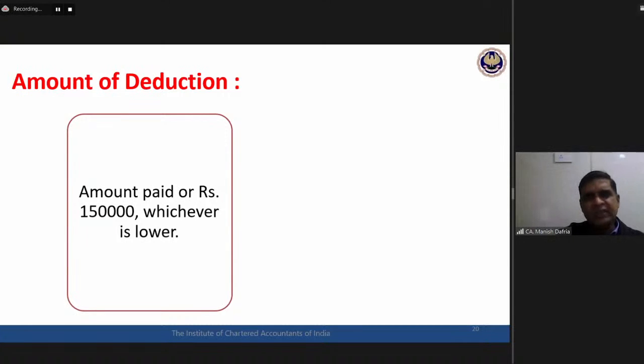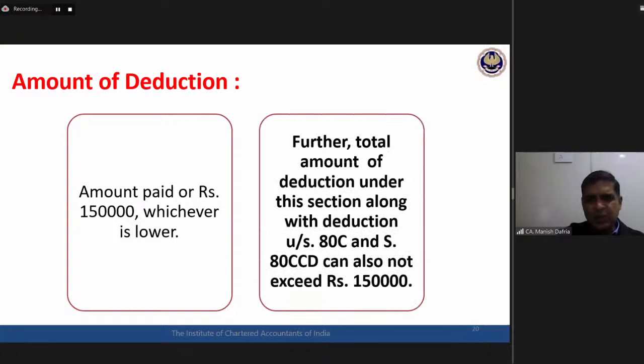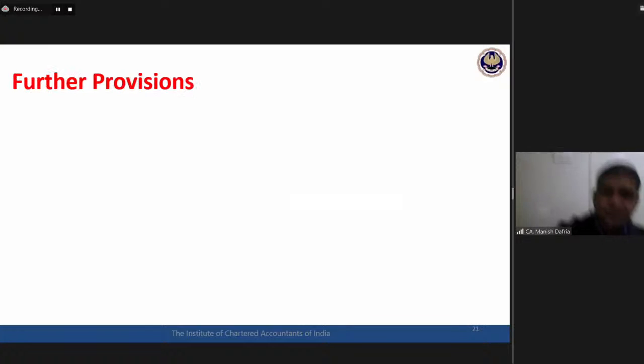The maximum deduction one can claim in 80CCC is 1,50,000. This 1,50,000 is the overall limit along with section 80C, 80CCC, and then 80CCD clause 1 also, which we will be discussing later on. So all three inclusive, maximum 1,50,000 deduction can be claimed. You can claim complete 1,50,000 under 80CCC itself, or you can have 80C, 80CCC, 80CCD1 all inclusive, maximum 1,50,000 deduction can be claimed. Okay.